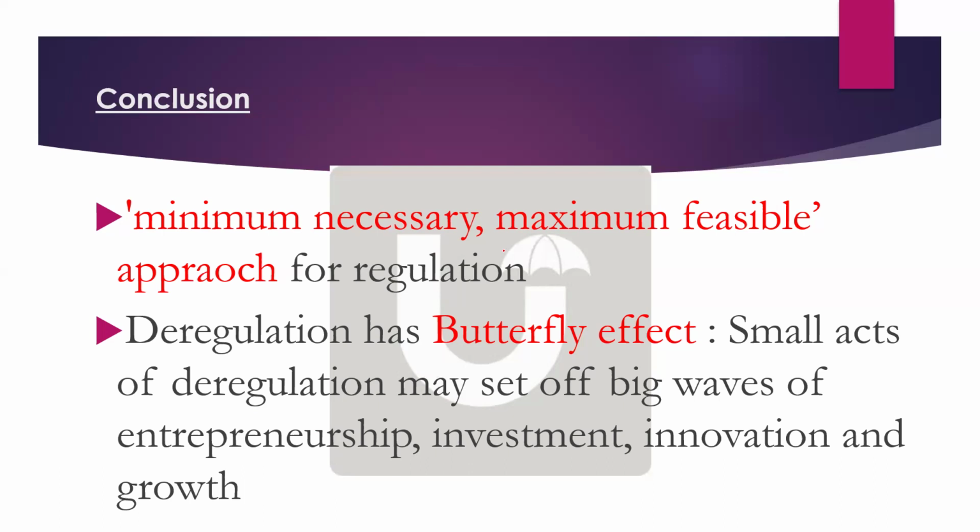So, small acts of deregulation will have big waves in the entrepreneurship, investment, and innovation. So, either you write butterfly effect or you write minimum necessary, maximum feasible approach. Exactly this approach is given in the survey also. Okay. So one liner, that's it. One line conclusion. Simply say, hence what we require is a minimum necessary, maximum feasible approach for deregulation.